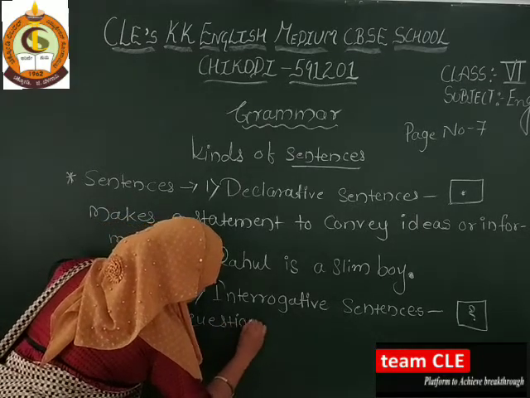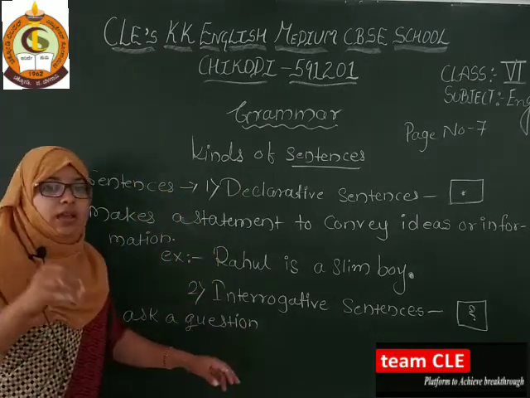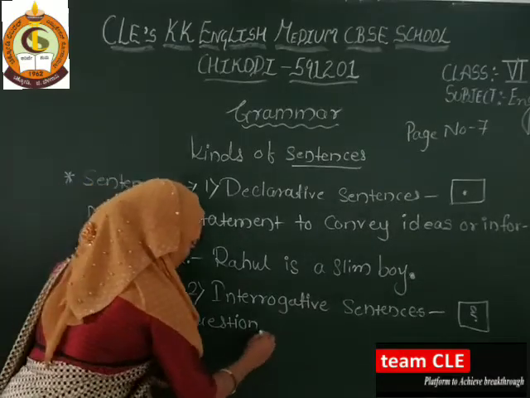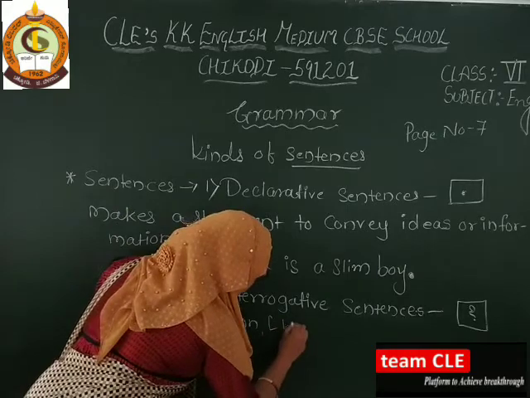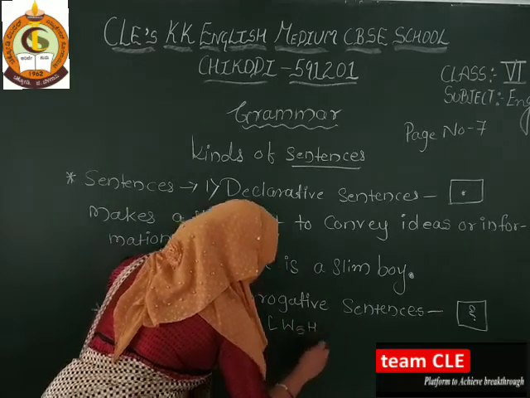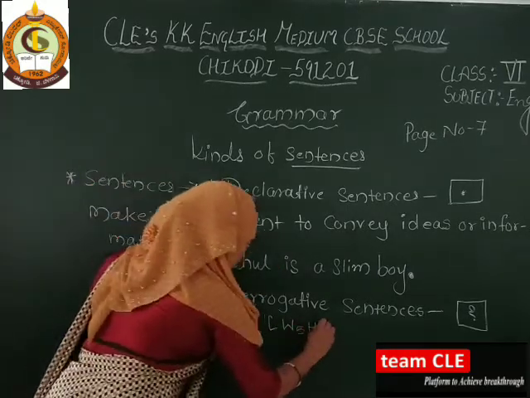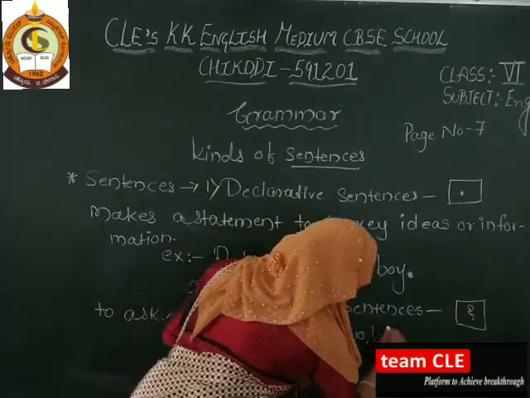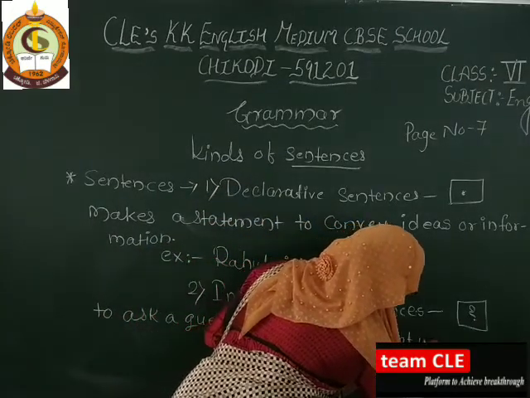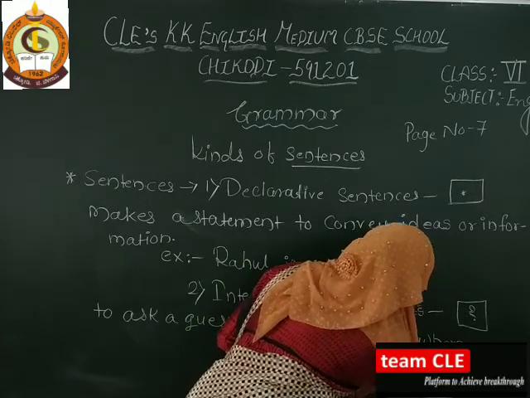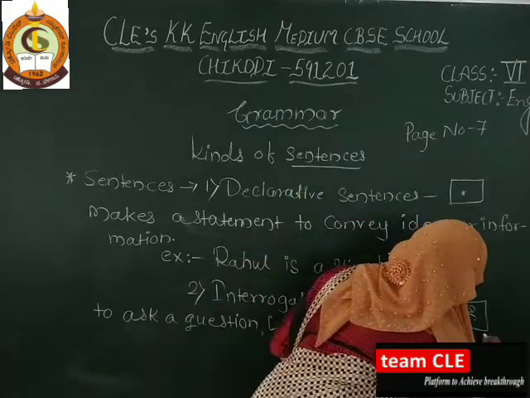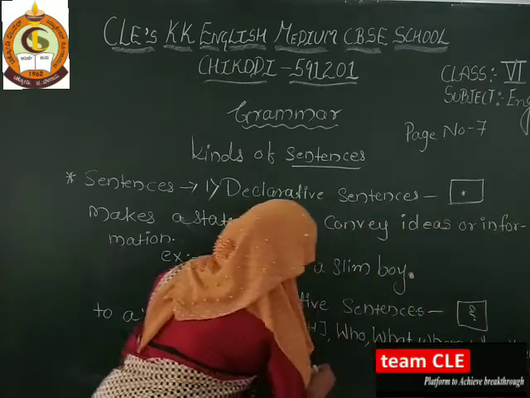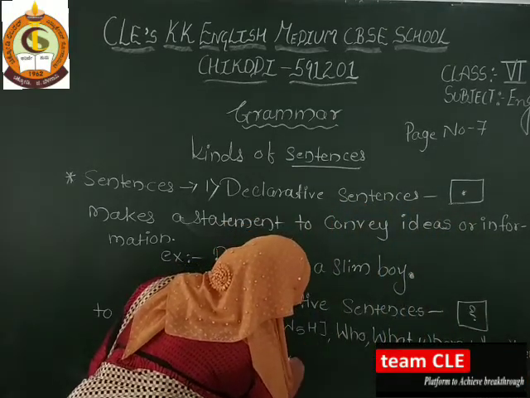And even, see here, which words come? Mainly W and H. W and H means what? I will explain. Who, what, where, why and when, these four W's, and how.